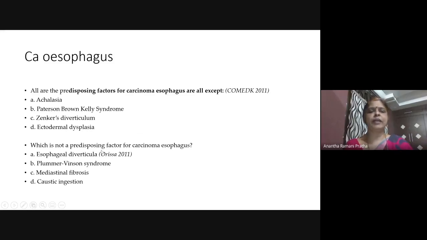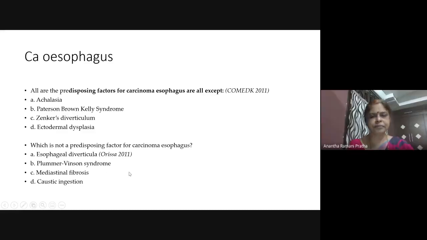Next, which is not a predisposing factor for carcinoma esophagus? You must remember there will be some distractors in the options to distract you. Similar sounding words will be there which are very nearly matching, but you should be careful enough and eliminate them. Again, they're asking for predisposing. Esophageal diverticulum, Plummer-Vinson, mediastinal fibrosis, caustic ingestion.